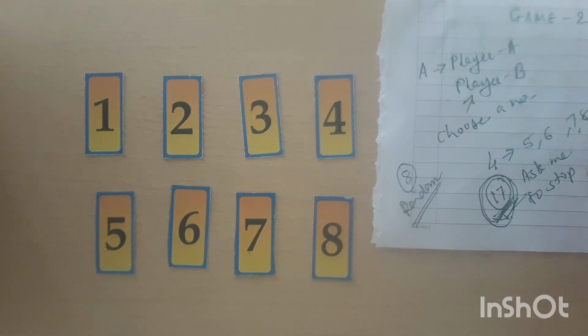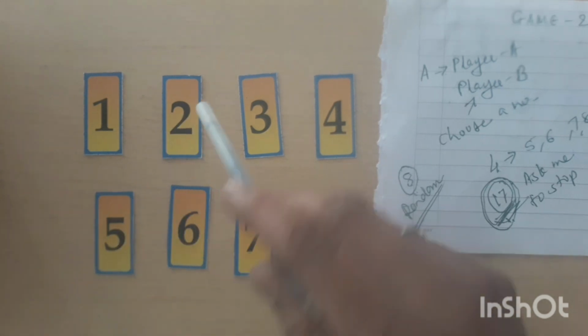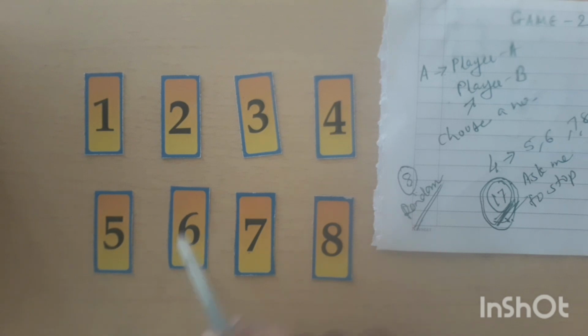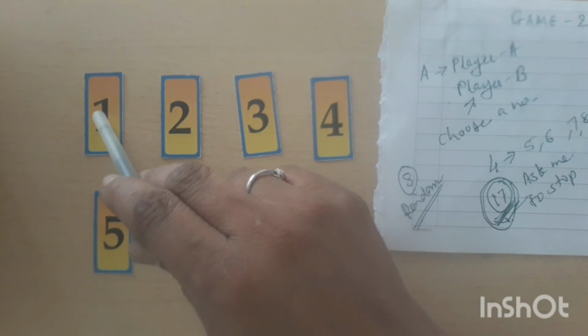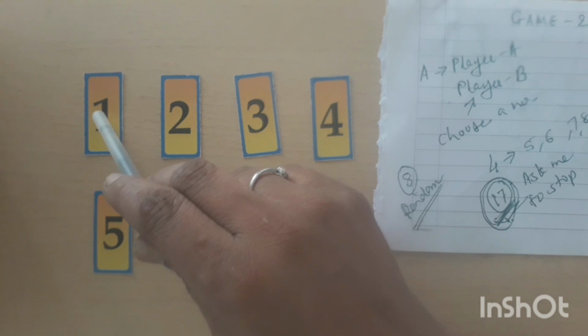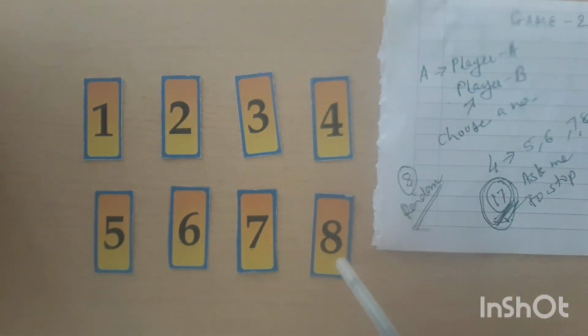Okay, so let me start tapping the numbers. So here first 8 numbers randomly, and you are going to count from the next number you have chosen. Okay, so randomly I just go on tapping the numbers 1, 2, 3, 4, 5, 6, 7, 8, and as soon as I reach number 9, I will move my pointer towards 8.